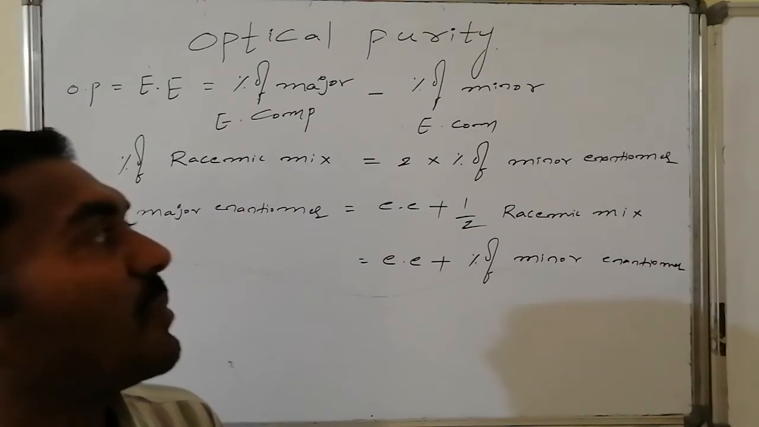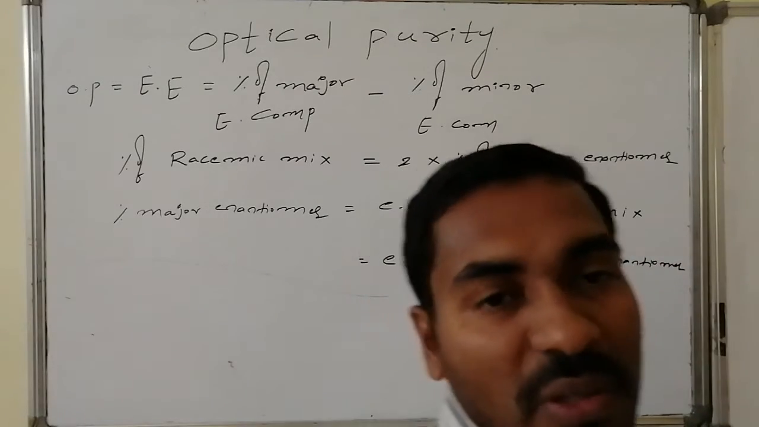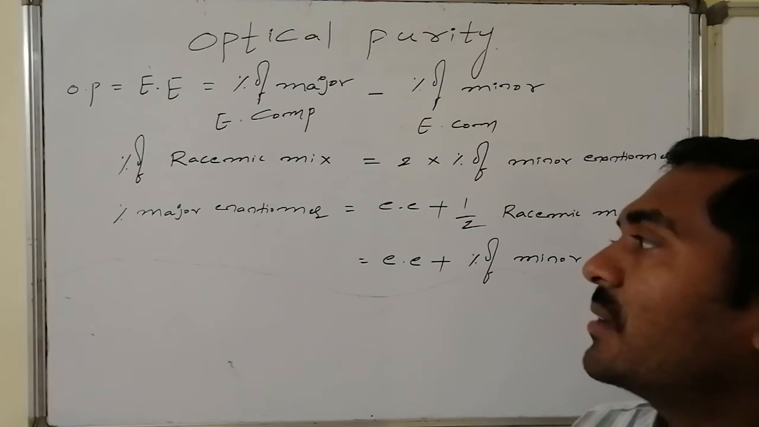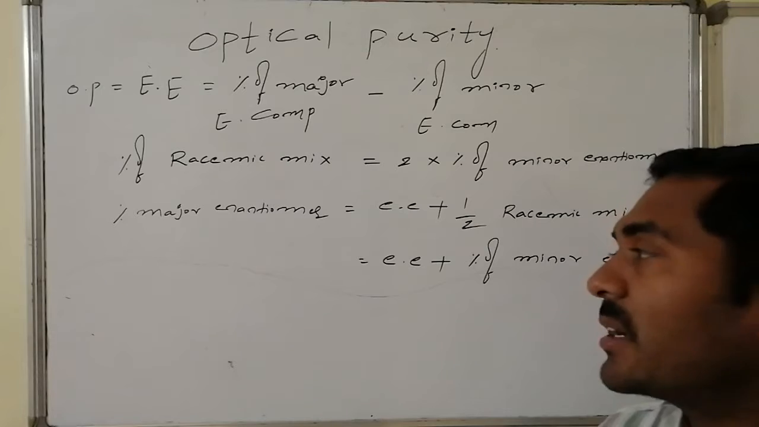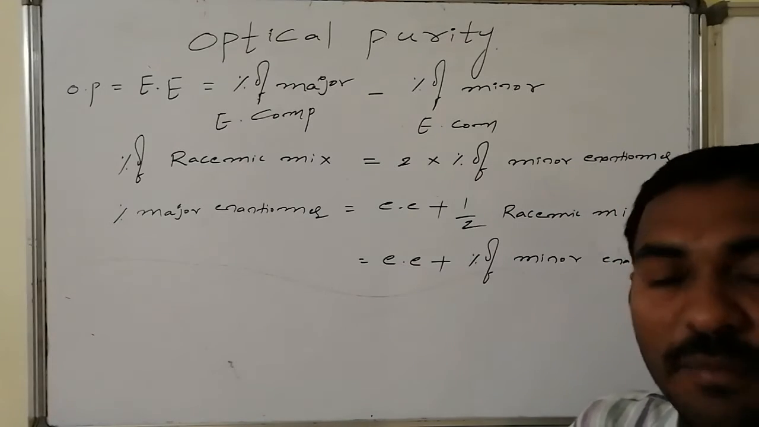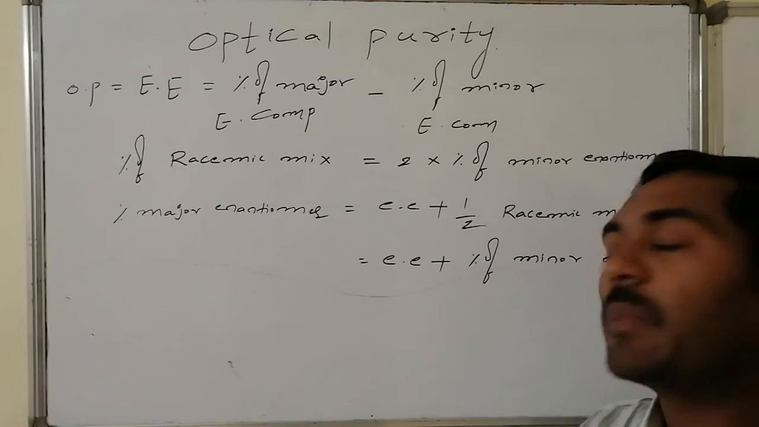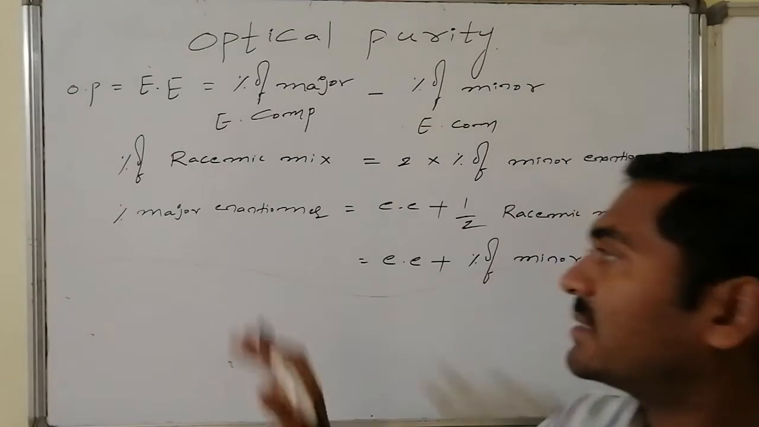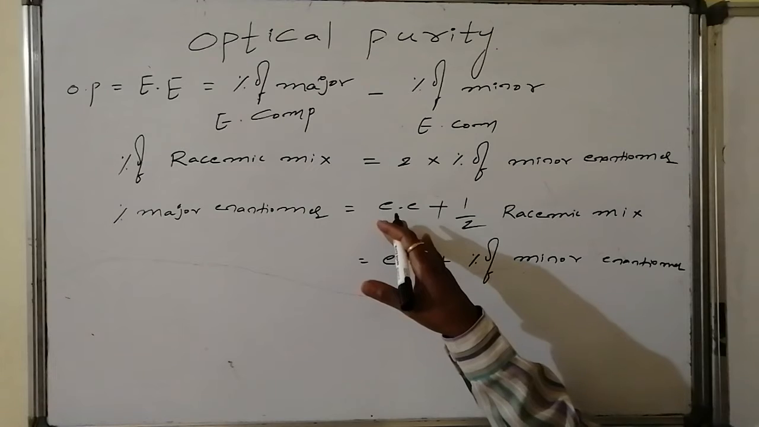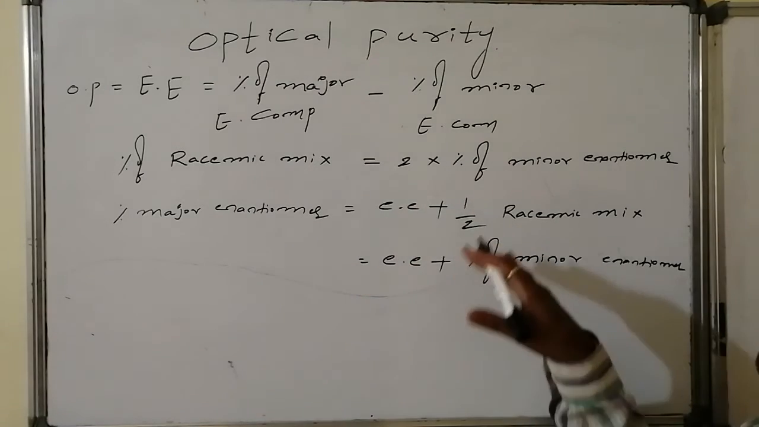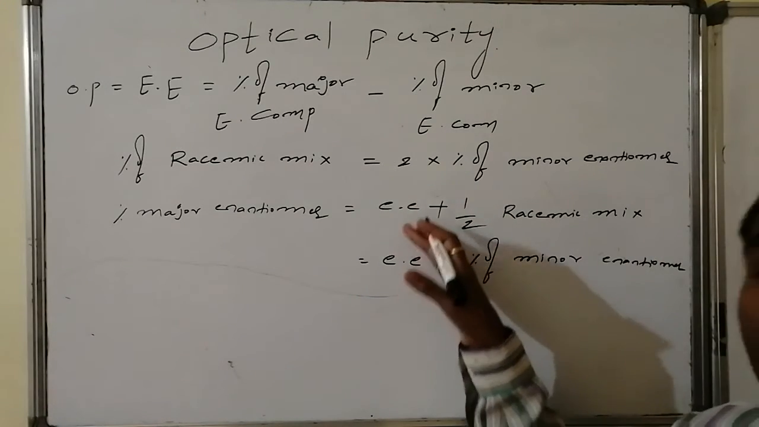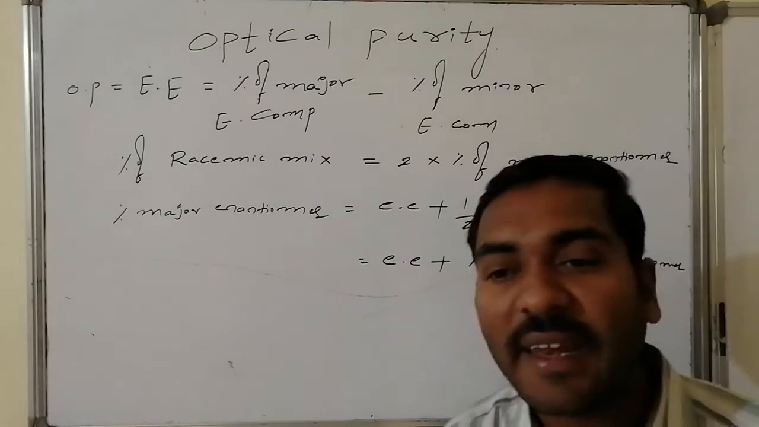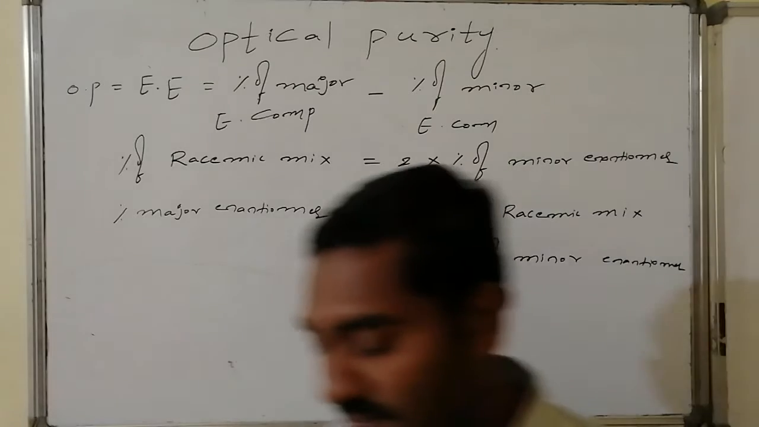So twice the percentage of minor enantiomer equals the percentage of racemic mixture in the given solution, whereas the percentage of major component equals enantiomeric excess plus the percentage of minor component, which also equals half of the racemic mixture. Thus the percentage of major component equals enantiomeric excess plus half of the racemic mixture, which also equals enantiomeric excess plus the percentage of minor enantiomer present in the mixture.